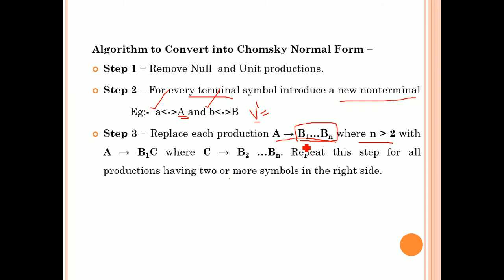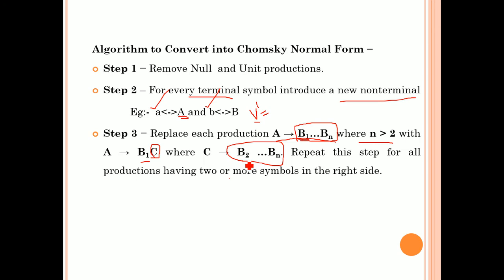So if the length is more than 2, then only you can perform this step. You keep B1 the same as it is and introduce a new non-terminal C. Now this C will be replaced with B2 to Bn, and so on. Repeat this step for all the productions, and the productions must be replaced with length 2.